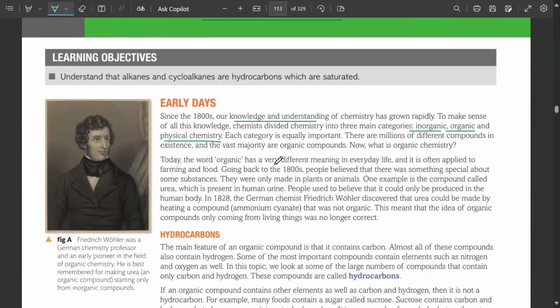Today, organic has a very different meaning in everyday life, and it is often applied to farming and food. हमें लगता है कि organic का मतलब है farming, food, but special. What are those special things about the substances we call organic? For example, there is a compound called urea that is present in your urine. एक पर्सन के यूरिन के अंदर यूरिया प्रेजेंट होता है. It is also produced by the human body, और इसको हीट करोगे तो वो एक नॉन ऑर्गेनिक प्रोडक्ट बनेगा. So what is the difference between inorganic and organic? Which product is organic, which product is inorganic?